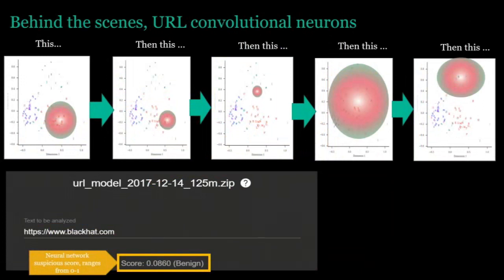So here's a notional example of what one of the convolutional neurons can do, given that the neural network knows that these characters are similar. So it can express ideas like the following: if I see an uppercase character in this region, these are decision boundaries, right? So if I see an uppercase character in this region, followed by a character in this very tight region, followed by this exact character, followed by just a wildcard, like any old character, followed by a punctuation mark, right? Then I'm going to fire, right? And that's just one neuron out of 1,024.